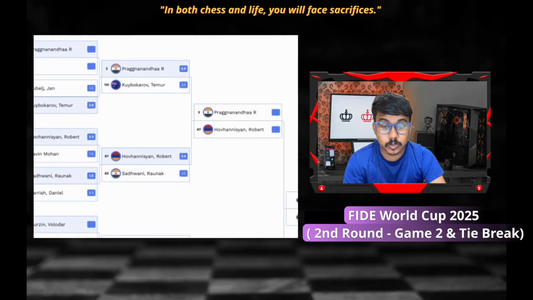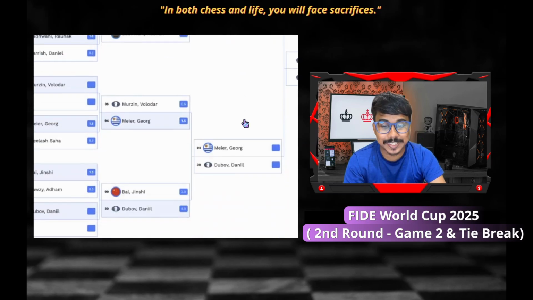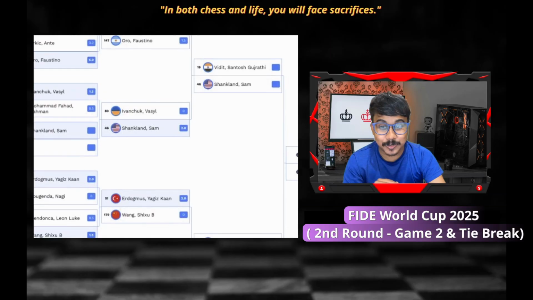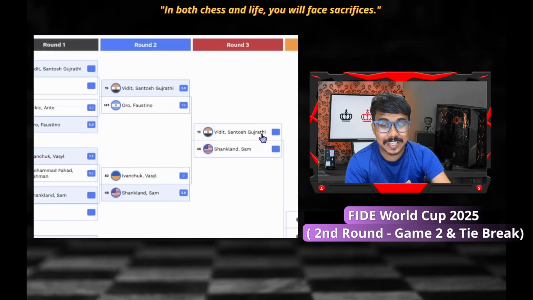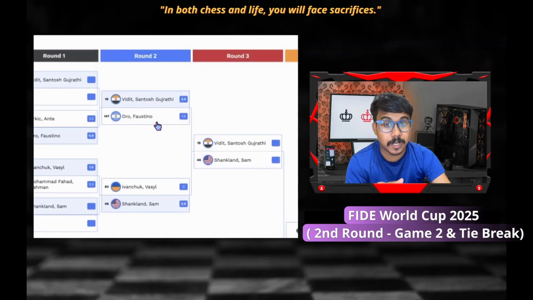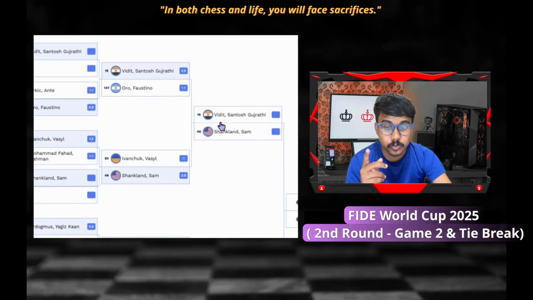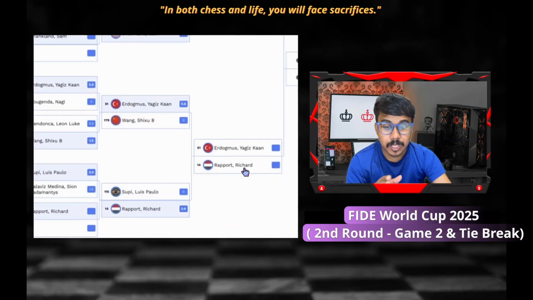Pragyananda versus Robert Hovhannisyan. That is also going to be an exciting match. Daniel Dubov versus Georg Meier. Another good match. Vidit versus Sam Shankland. Okay, that is also going to be a tough fight. I must say that Vidit defeated Oro Faustino in the tiebreak. So Oro is a chess prodigy basically. Vidit also said this after the game in an interview that Oro will go a very long way in the future. So Vidit versus Shankland.